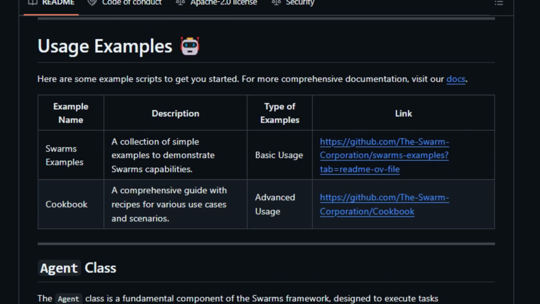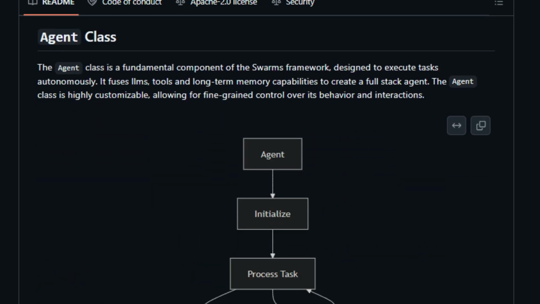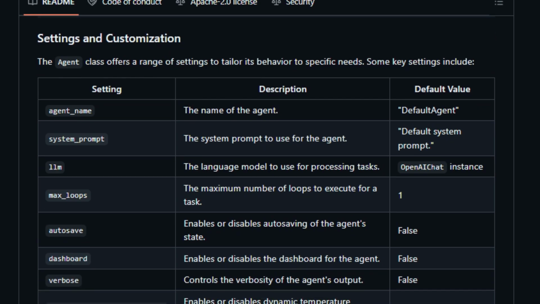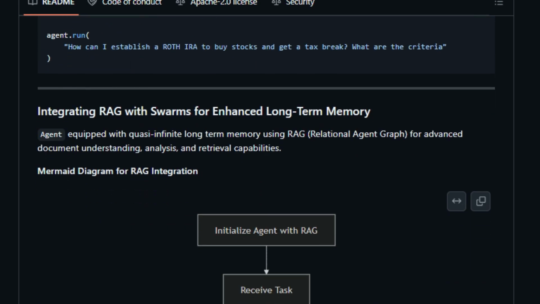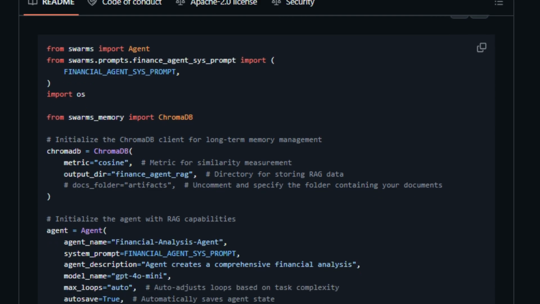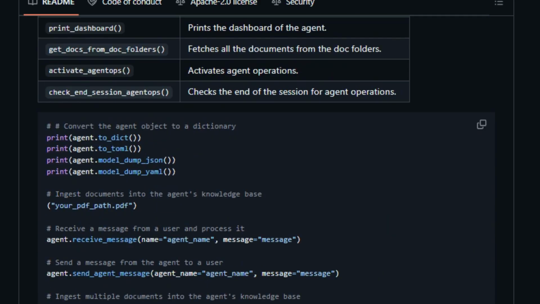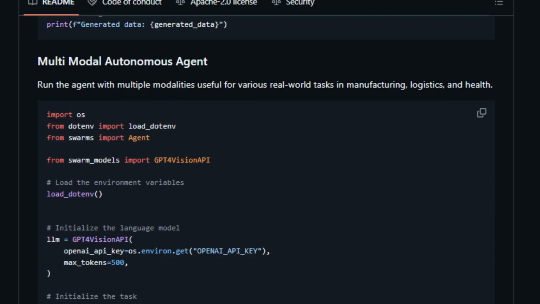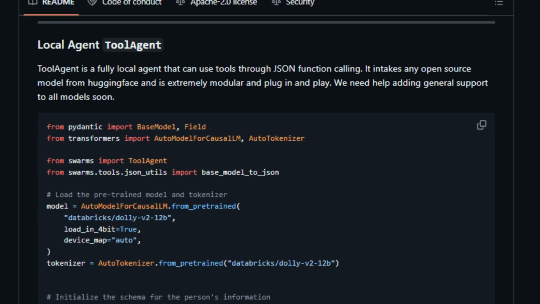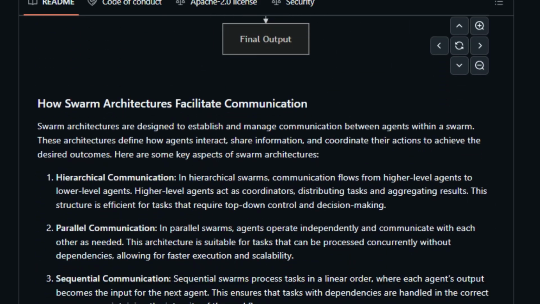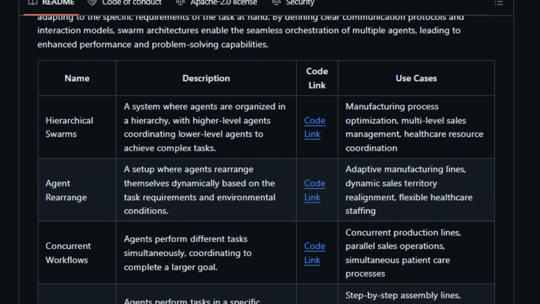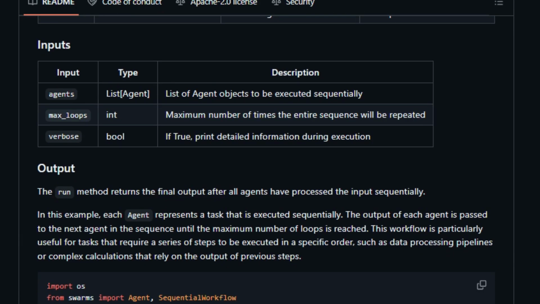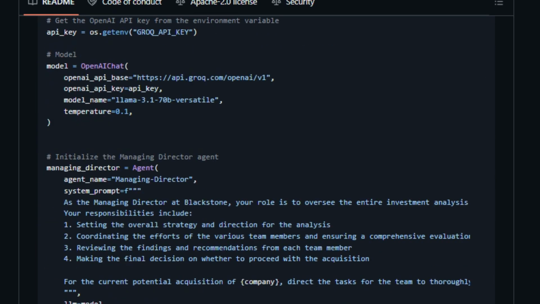Swarms provides a variety of features designed for enterprise use, including high-reliability systems, comprehensive logging, and a modular design, which makes maintenance and debugging much easier. The framework enables complex task handling through features such as hierarchical swarms, parallel processing, sequential workflows, graph-based workflows, and dynamic agent rearrangement. This allows you to create flexible and optimized workflows, fitting the needs of your specific use cases. Swarms is also highly customizable with multimodal support, custom agent creation, and an extensive tool library, allowing for vendor independence and extended functionality. The framework also offers multiple memory systems.